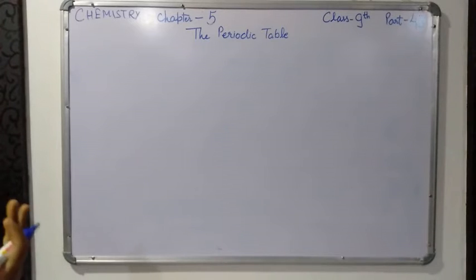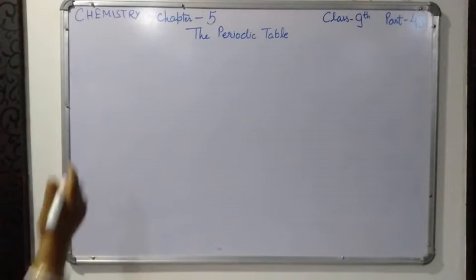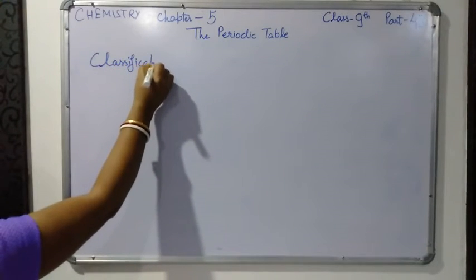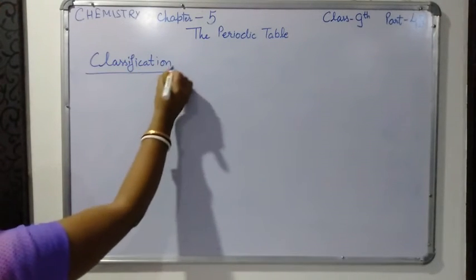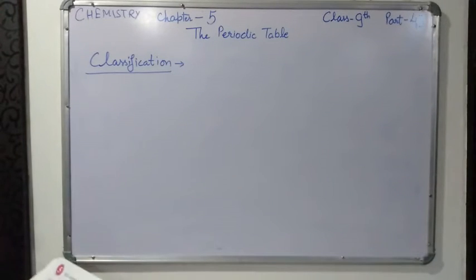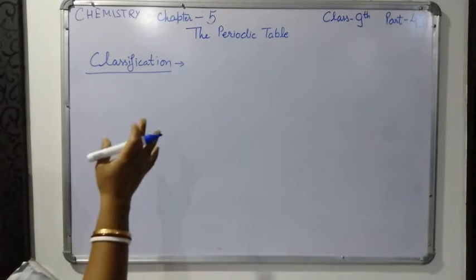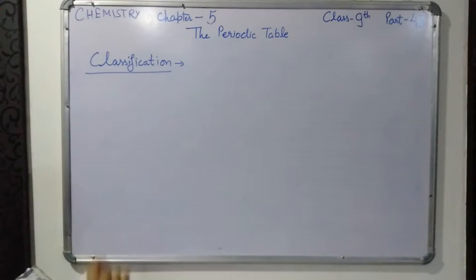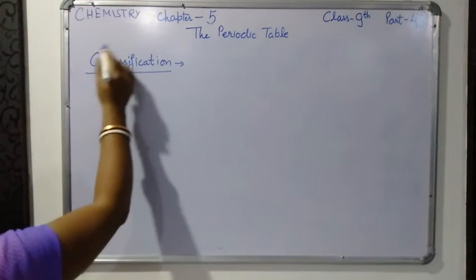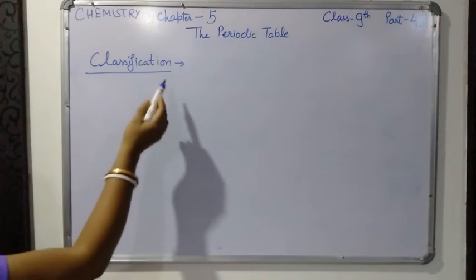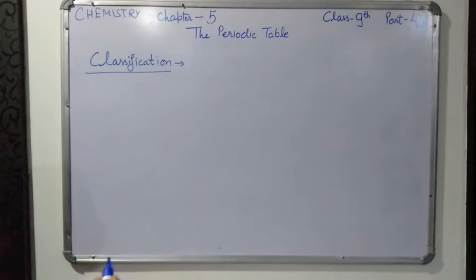So many scientists had given their ideas about the classification of elements, okay, but they were not able to decide what they will take as the basis of the classification. Some were thinking to classify the elements according to their physical properties, some according to the chemical properties.